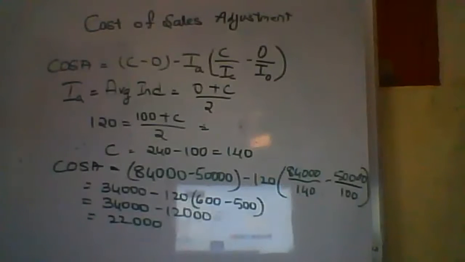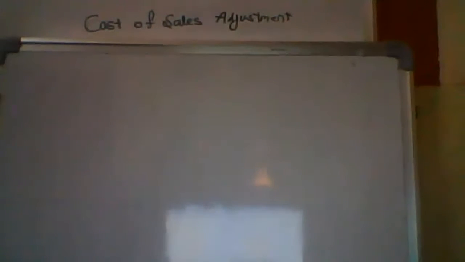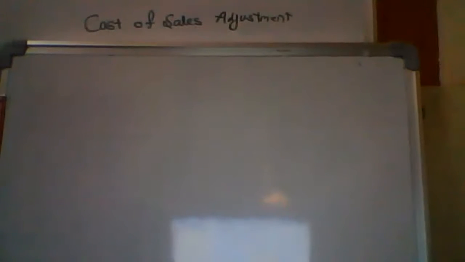Information. So he says monetary working capital adjustment has to be calculated. Now MWCA is similar to COSA. In MWCA we are going to calculate in a similar way to how we did the cost of sales adjustment. Your MWCA will also go with a similar formula. I've already given the formula of MWCA, monetary working capital adjustment.